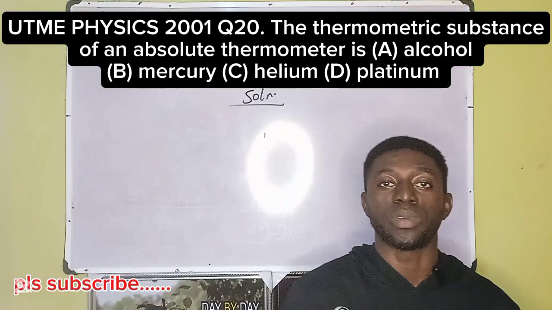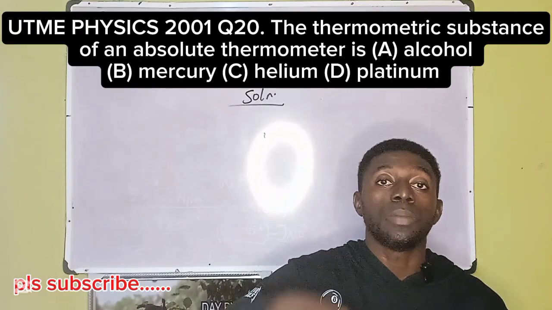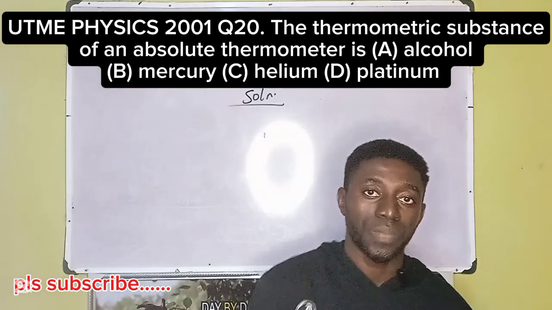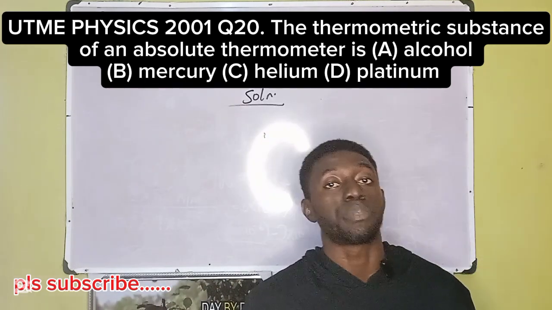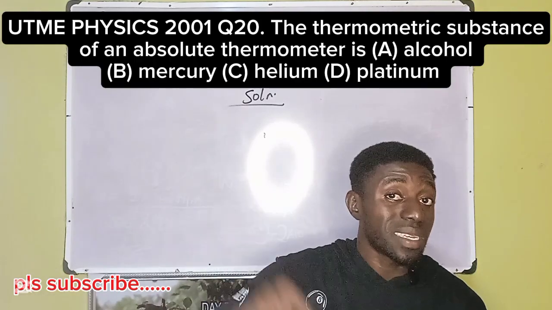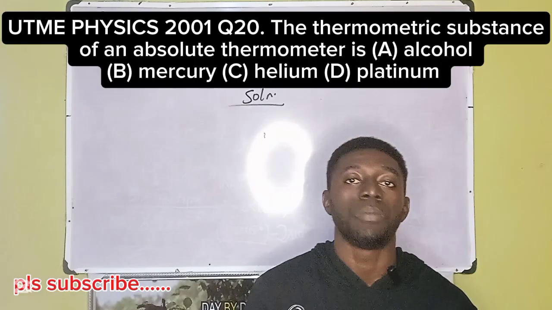What do I mean? A good example is this. There's a thermometer called mercury in glass thermometer. The thermometric substance in that thermometer is mercury. It's mercury that permits it to measure temperature. There's a thermometer called alcohol in glass thermometer. The thermometric substance is alcohol.